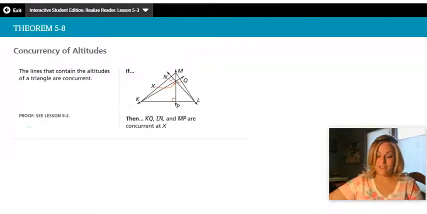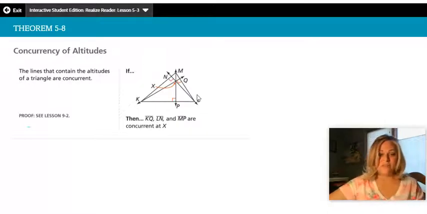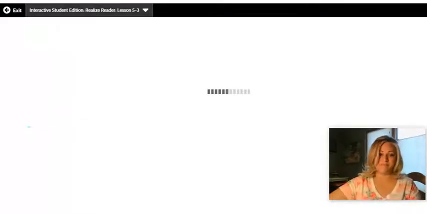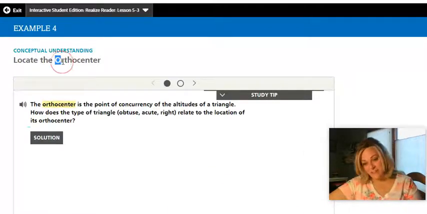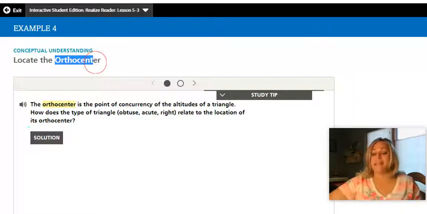Concurrency of altitudes. So all the altitudes, that's kind of like the height where it goes at a 90-degree angle across from it, will all come together at one point, and that point is their point of concurrency of the altitudes. It is called the orthocenter. So the altitudes create the orthocenter. The medians create the centroid.